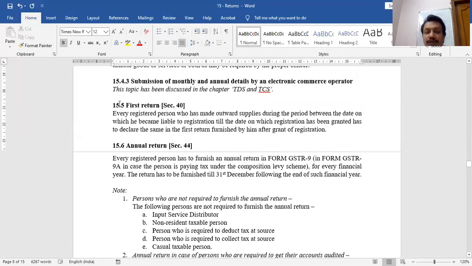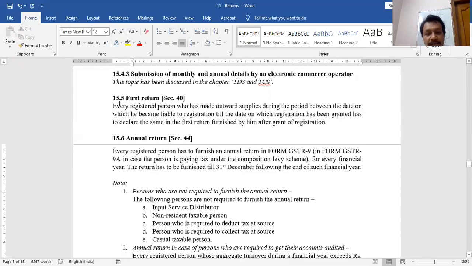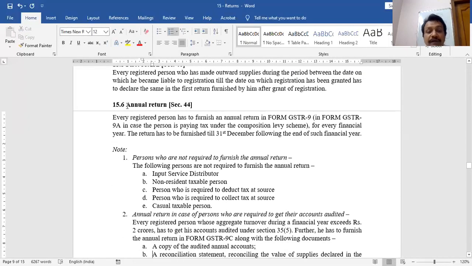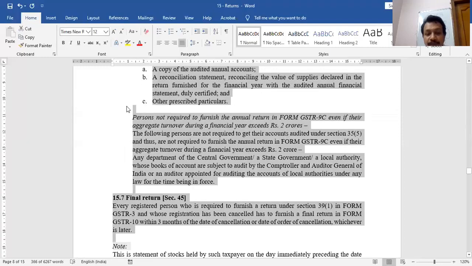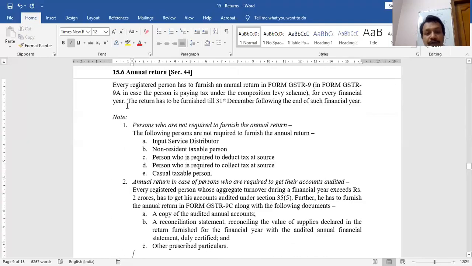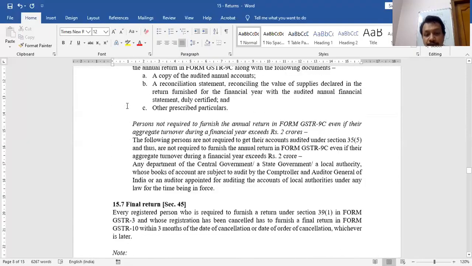First return, you have to learn the theory of section 40. It's only 3 lines of theory. That's it. Annual return, you have to learn the theory also. In case of annual return, section 44, you should learn the theory of annual return also. So you have to learn the theory of two sections, 40 and 44.